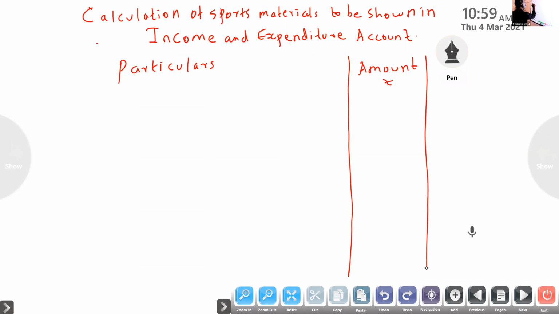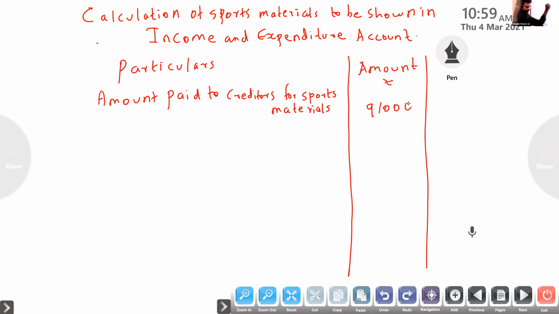First one, we know that the amount paid to creditors for sports material is 91,000. So we know that with that, opening advance and closing advance are not given. Okay, opening advance paid to creditor and closing advance paid to creditor are not given.